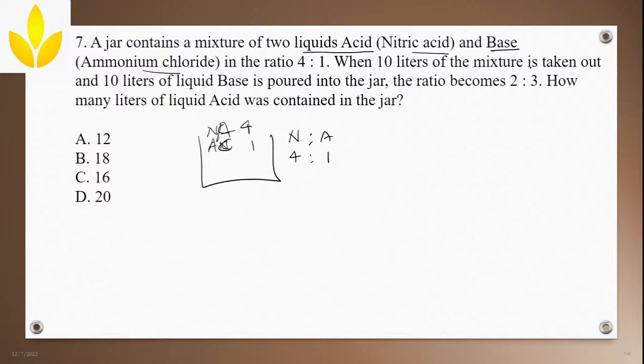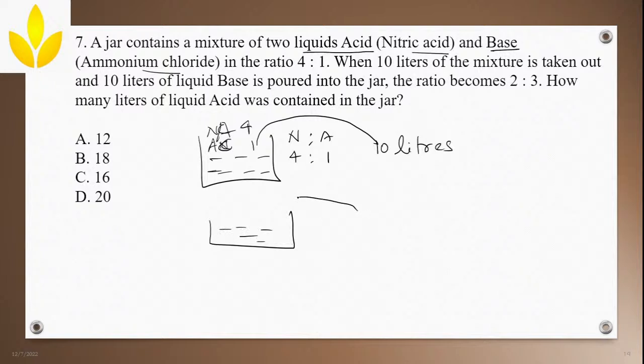When 10 liters of the mixture is taken out and 10 liters of liquid base is poured into the jar. Now what you will do is, this is a mixture of nitric acid and ammonia. Out of this mixture you will take 10 liters out. And then what you will add? Okay, let me write the next one.